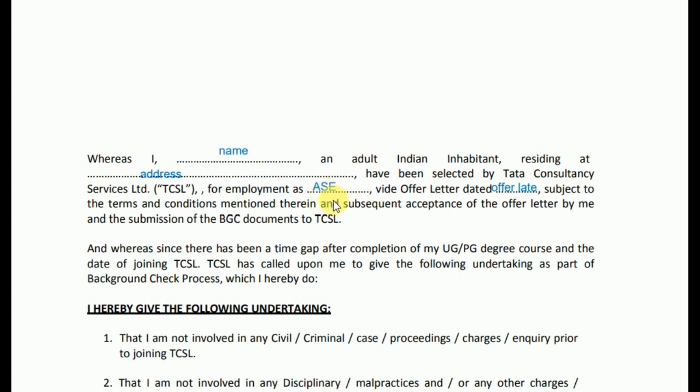If you are an Assistant System Engineer, then you have to write that, and if you are a Graduate Trainee, then you have to write that, whatever it may be. And you can find your designation in your offer letter. It must be clearly written in your offer letter.